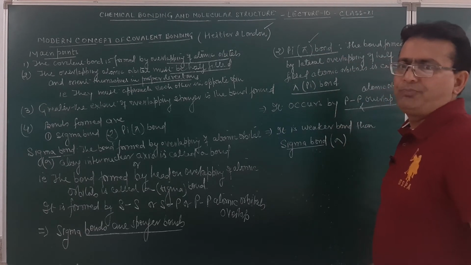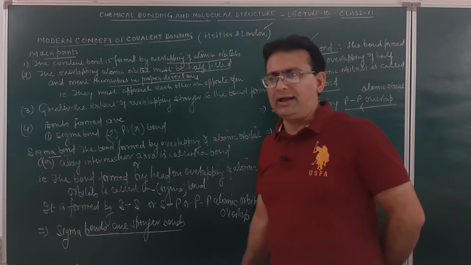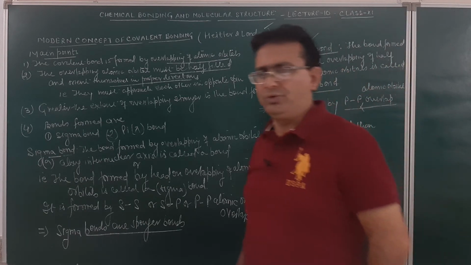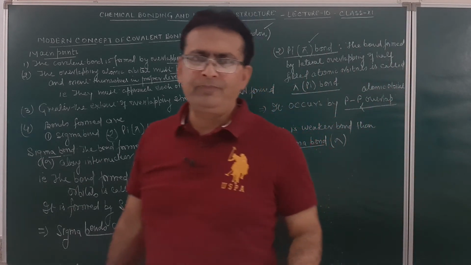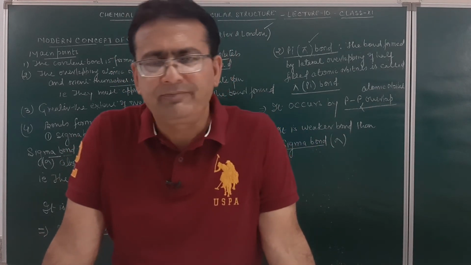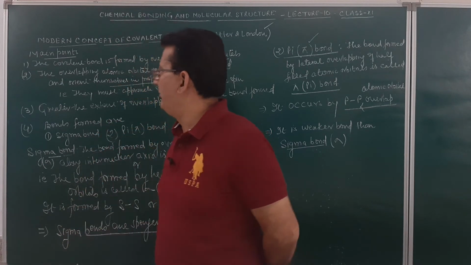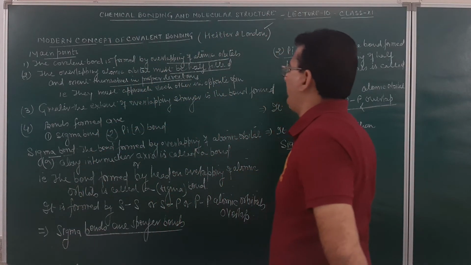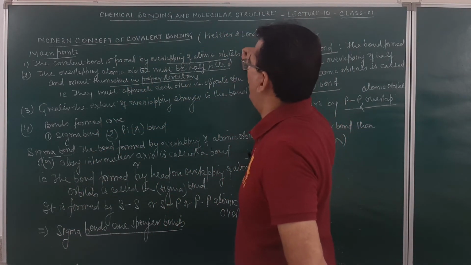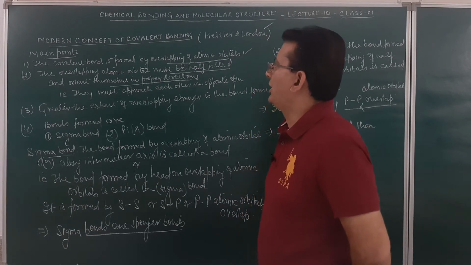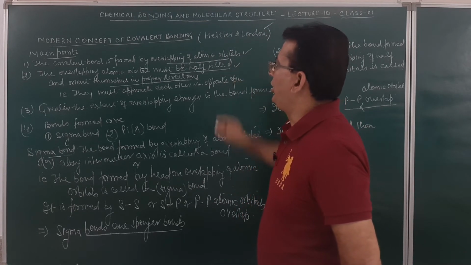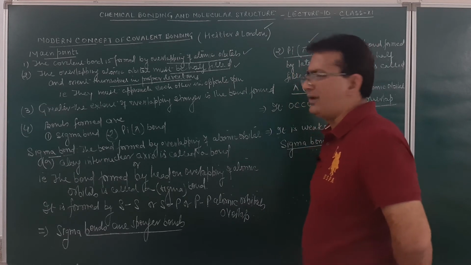This way. So pi bonds are weaker than sigma bonds. Am I clear, student? What are we studying today? We are trying to study the modern concept of covalent bond formation. In the modern concept, I have told you, it is formed by the overlapping of atomic orbitals. The condition is that atomic orbitals must be half filled and orient themselves in a proper direction.